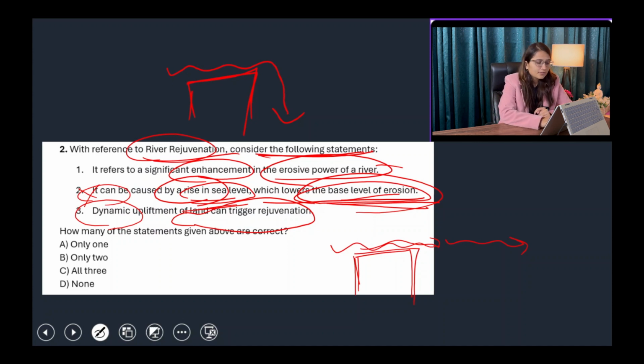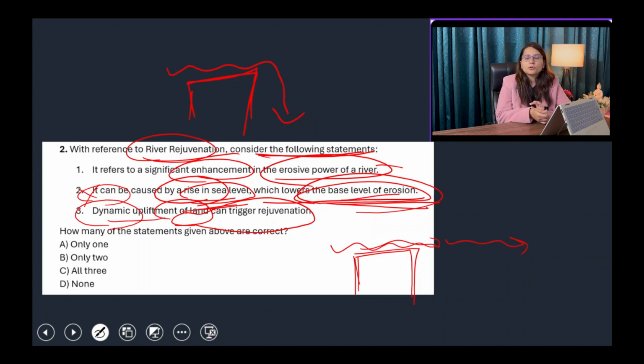So yes, if the land is being dynamically uplifted, then it also leads to river rejuvenation. Either we can say that it increases the erosive power of the river. The dynamic upliftment of land could be the reason, or a fall in the sea level, or the lowering of the base level of erosion, could be the reason.